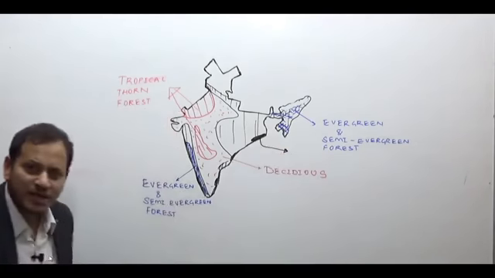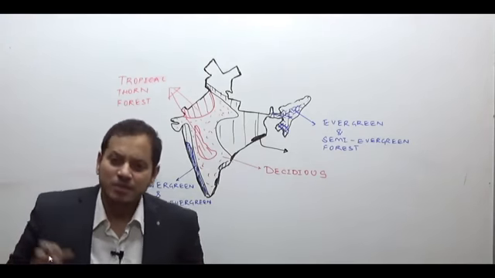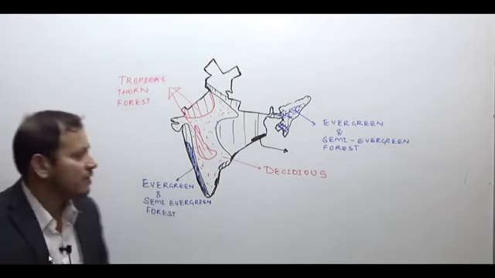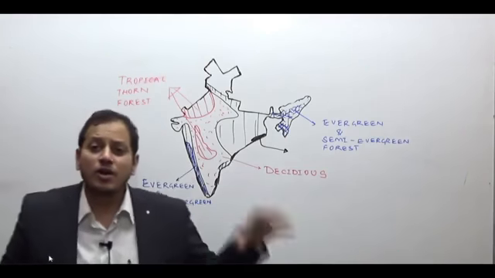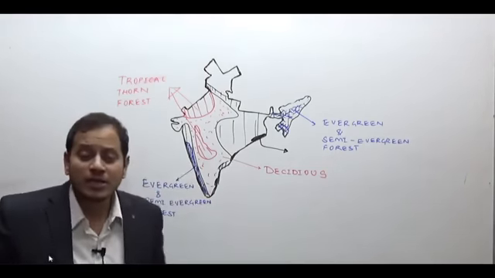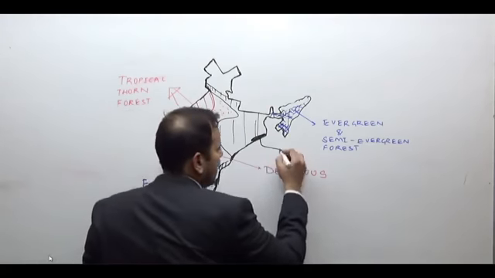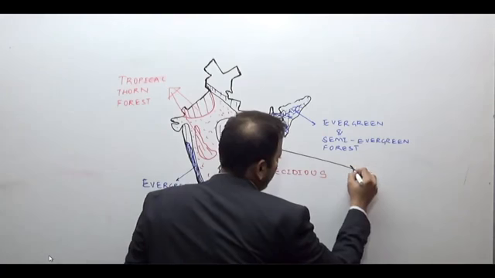You find that it is an extremely marshy area where only some specific species can survive, because the soil is always waterlogged and not all plants or roots can survive in waterlogged soil. Therefore, in this region we have littoral and swamp forest.